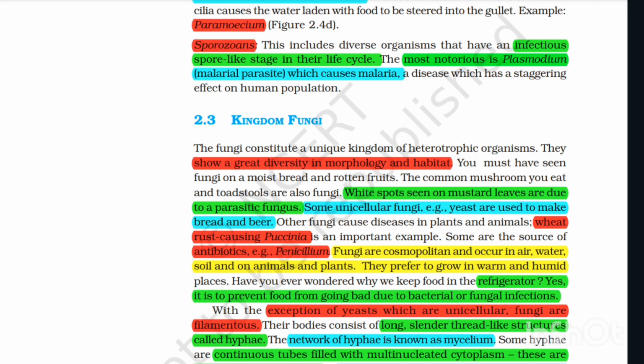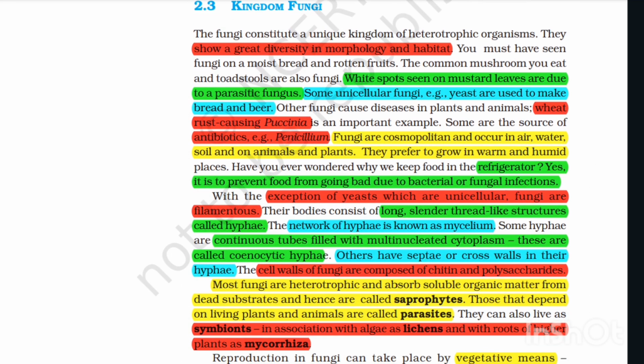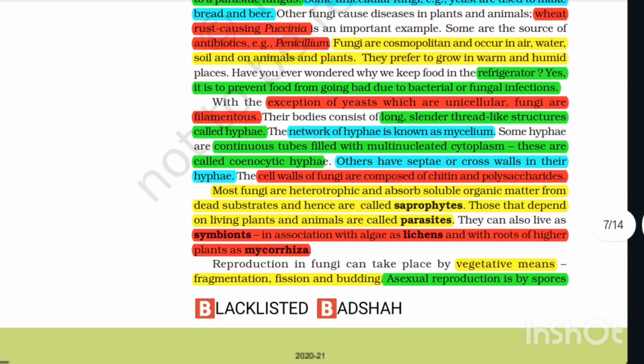With the exception of yeast, which are unicellular, fungi are filamentous. Their bodies consist of long, slender, thread-like structures called hyphae. The network of hyphae is known as mycelium. Some hyphae are continuous tubes filled with multinucleated cytoplasm. These are called coenocytic hyphae. Others have septae or cross walls in their hyphae.